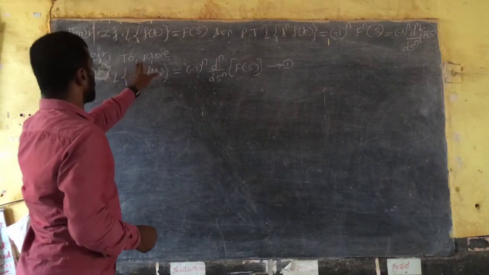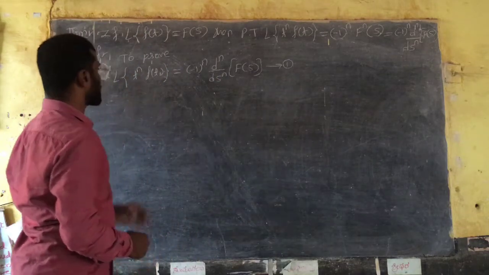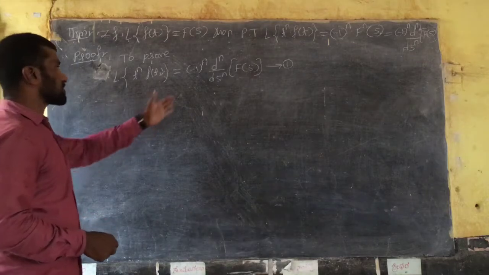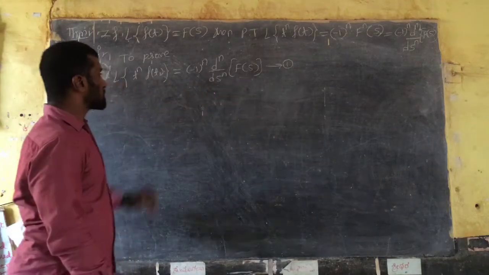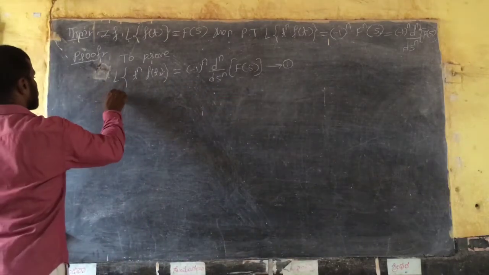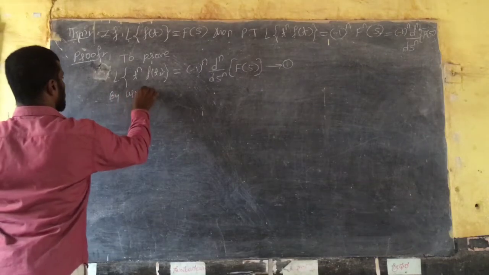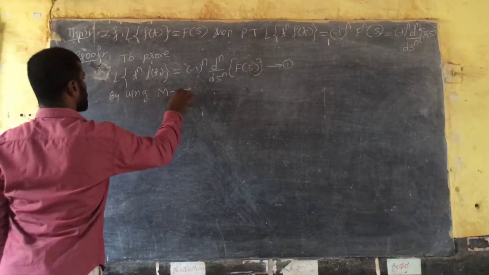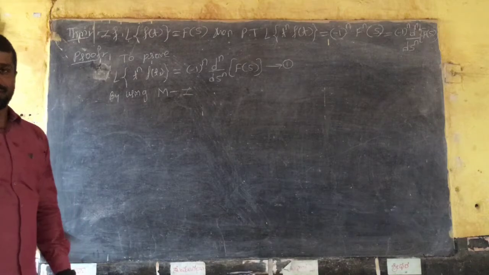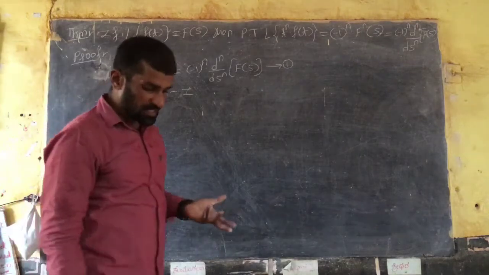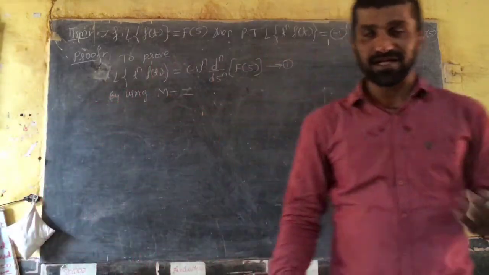I will show the easy method. First, write what you have to prove: Laplace of t raised to n of f of t is equal to something. It is this. We prove this by using MI, mathematical induction. You studied mathematical induction in PUC first year, right?